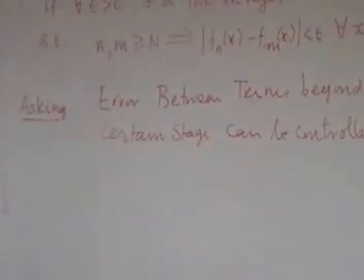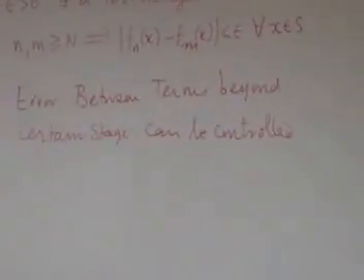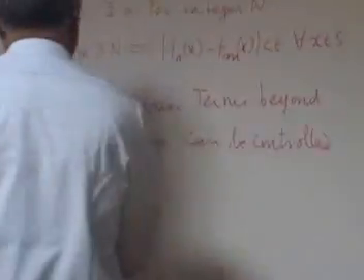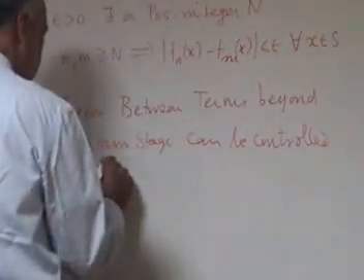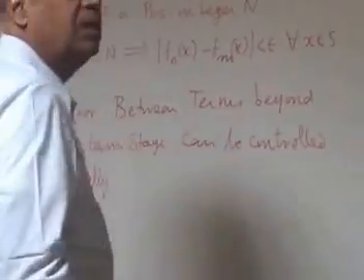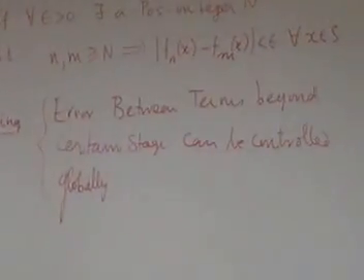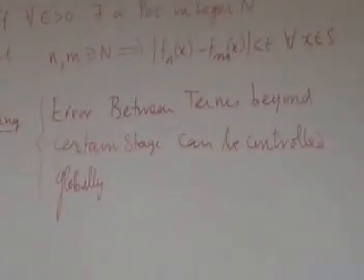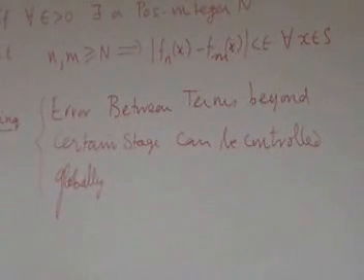Controlled globally, wherever you are, for all x in S. So globally you can control. This is what we really do. Globally, we are able to control the error beyond one stage. That's what we are asking in uniform convergence.